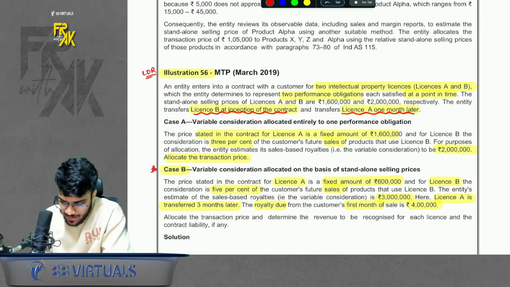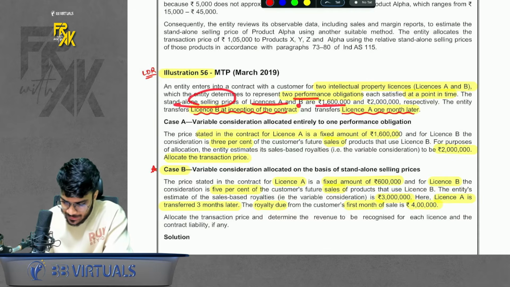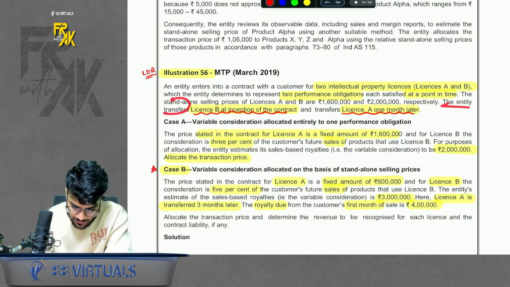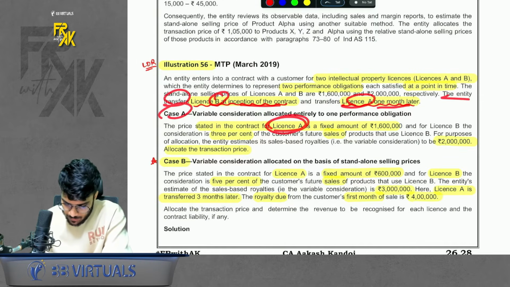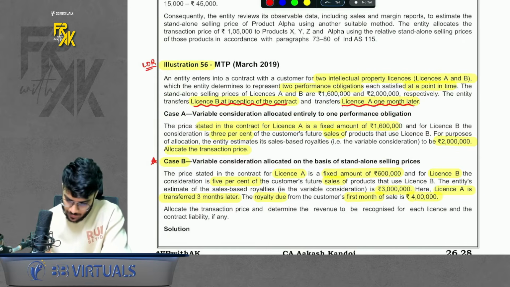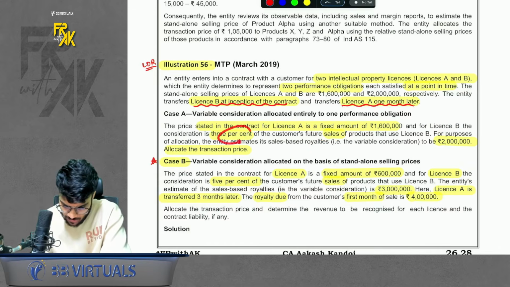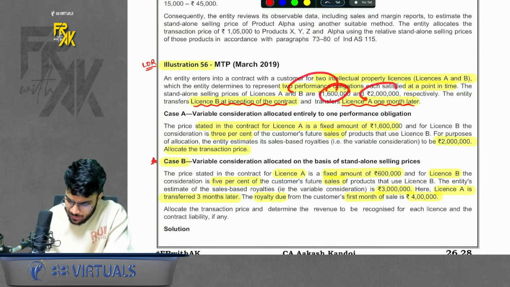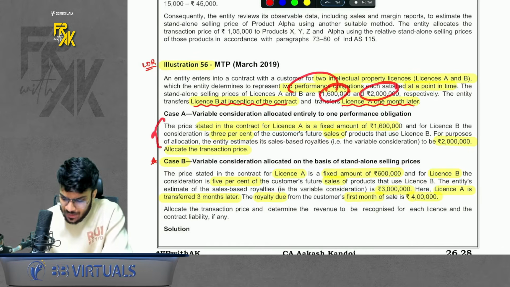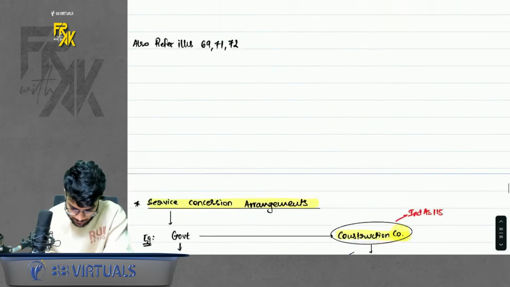Please have a look. It says we have two licenses, license A and B. The SSP is given. License A SSP is 16, license B SSP is 20. The entity transfers B at inception and A 1 month later. Then case A is given. For license A, we will receive a fixed amount, and for license B, it is based on a 3% variable consideration. 3% of sales you will receive. Expected variable consideration is 20 lakhs. So how to account for this? Allocate the TP. Your SSP was 16 and 20, and your allocation is also given as 16, 20, so no worries with it. How to solve this now? Please have a look here. I have prepared a good summary of this.